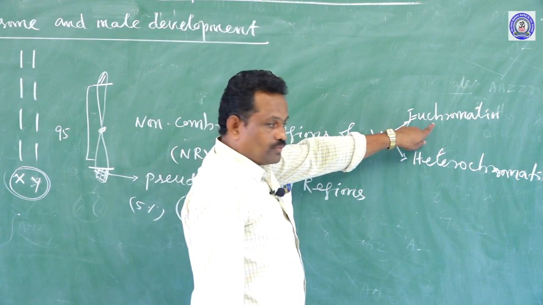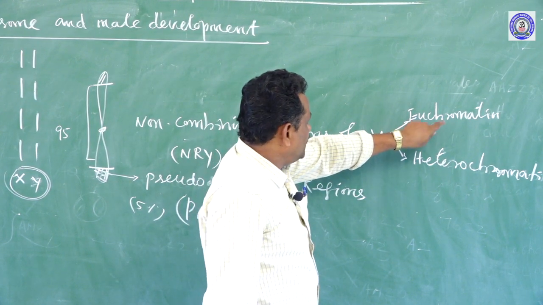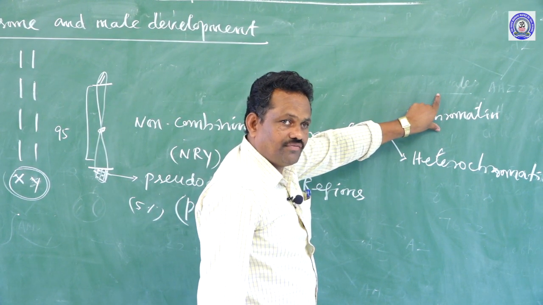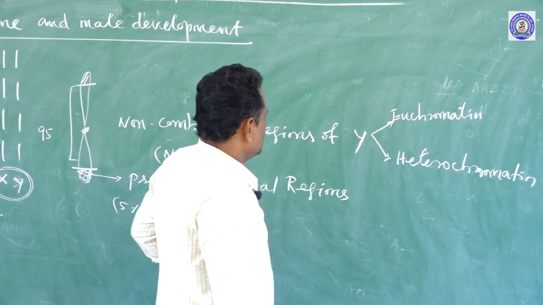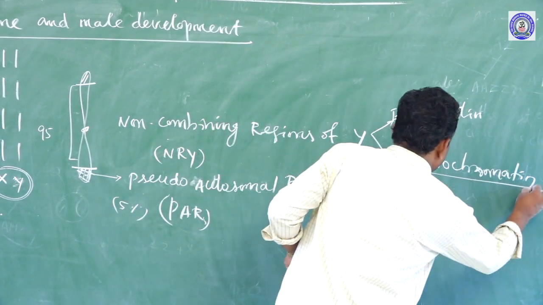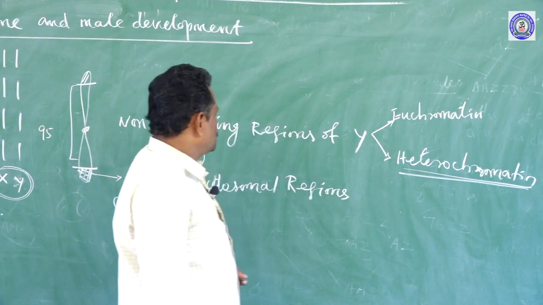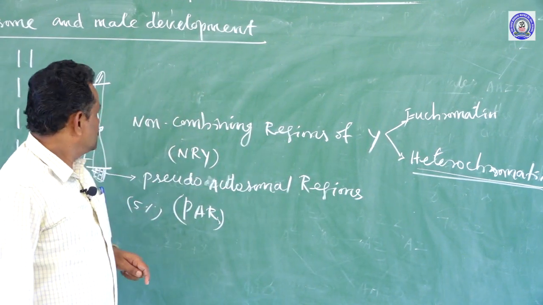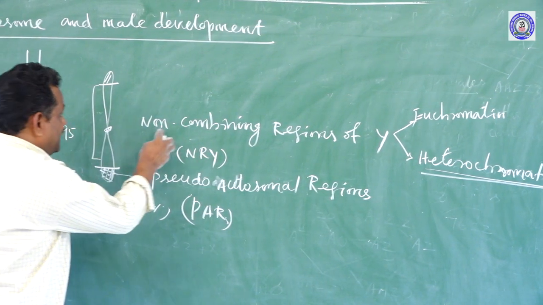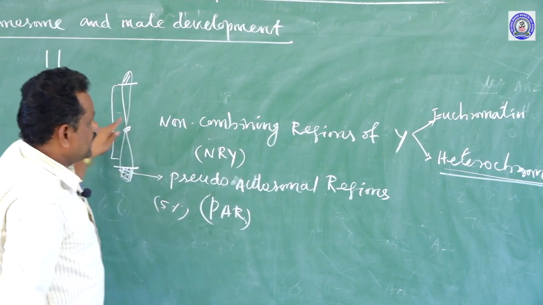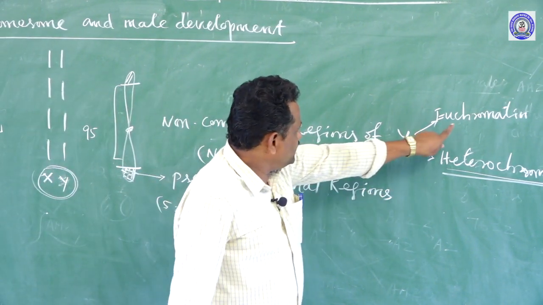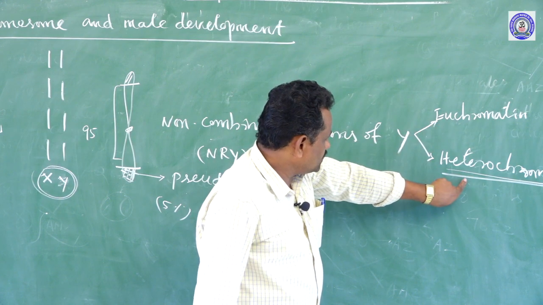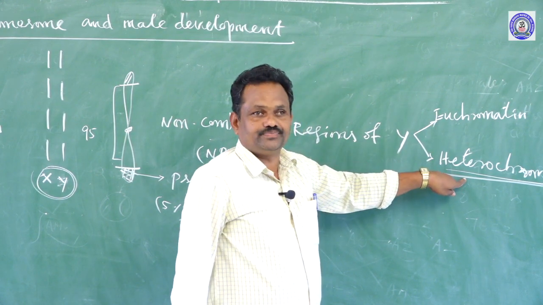So this euchromatin is the actual functional portion of the Y chromosome, and the heterochromatin region is the non-functional portion of the Y chromosome. See, the non-combining regions of Y has two portions. One is called euchromatin, another one is called heterochromatin.